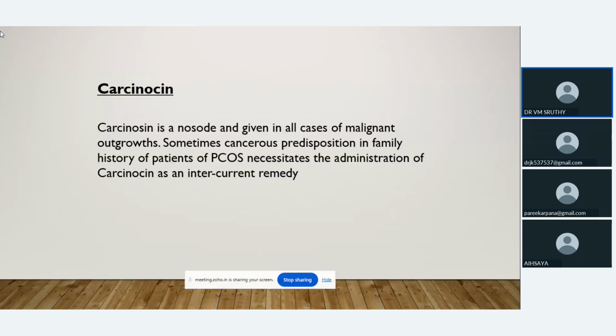Then Carcinosin. Whenever we are suspecting any malignant changes, we can think of Carcinosin. It is a nosode and it is given in all cases of malignant outgrowth. So if the patient has any family history or we are suspecting any malignant changes, we can use Carcinosin as an intercurrent remedy.